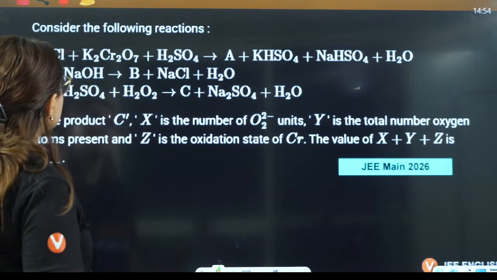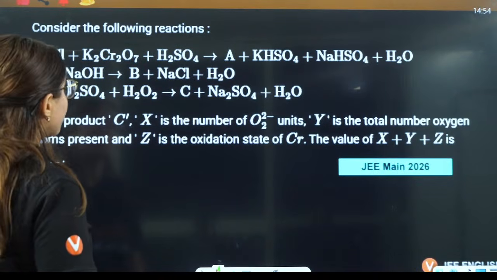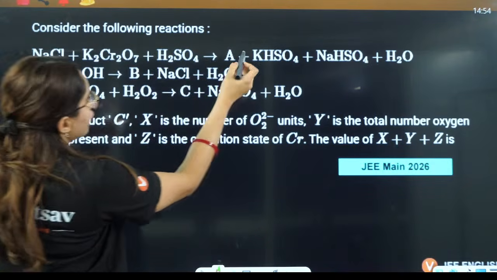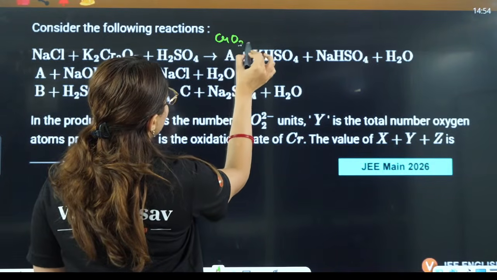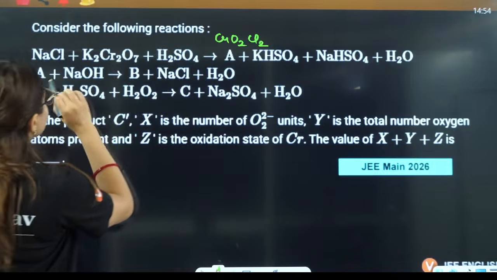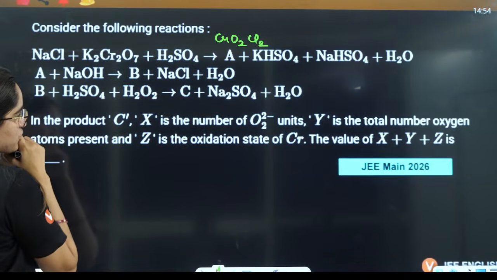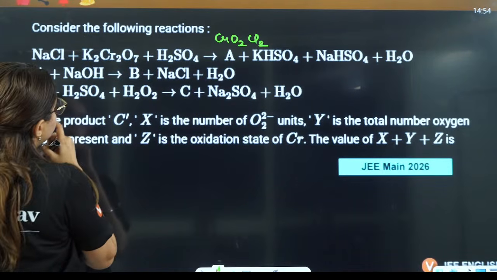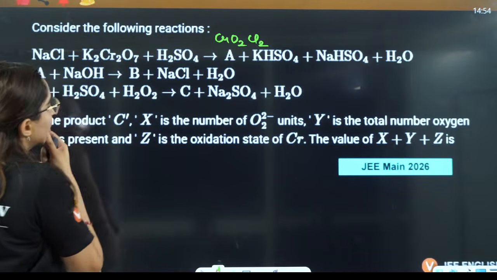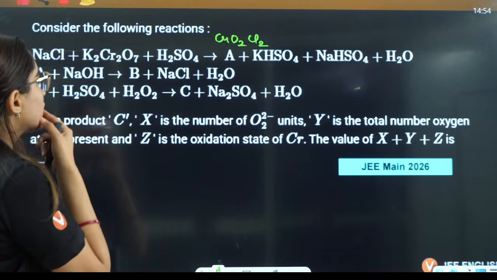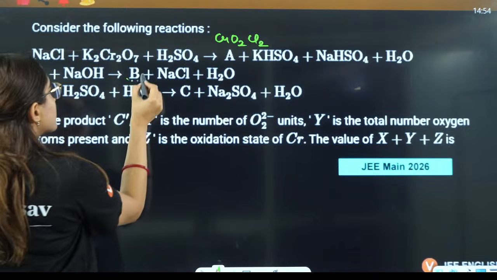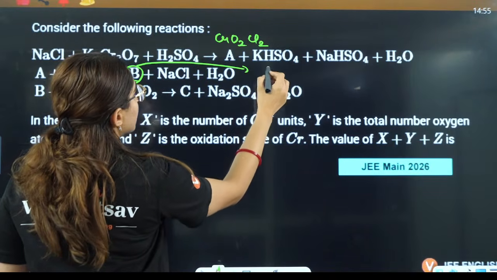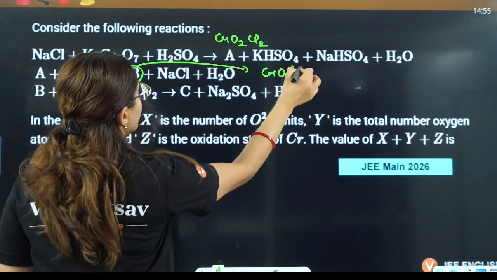I think this is the second question, something similar. Dichromate with NaCl forms chromyl chloride, CrO2Cl2. Then this in NaOH gives you B. Chromyl chloride with NaOH, that means basic, gives you chromate ion. This B is going to be what? CrO4 2 negative, chromate.